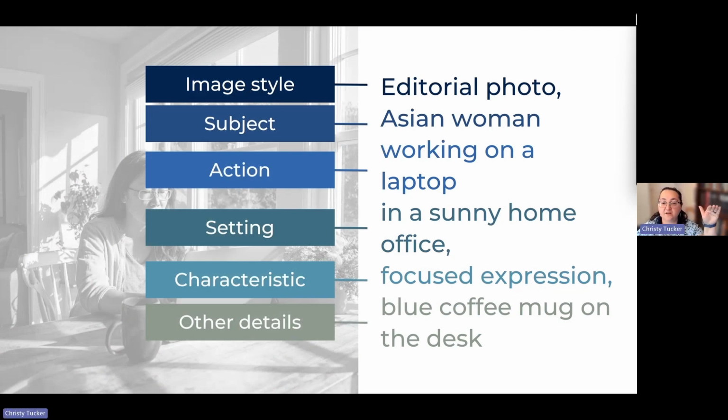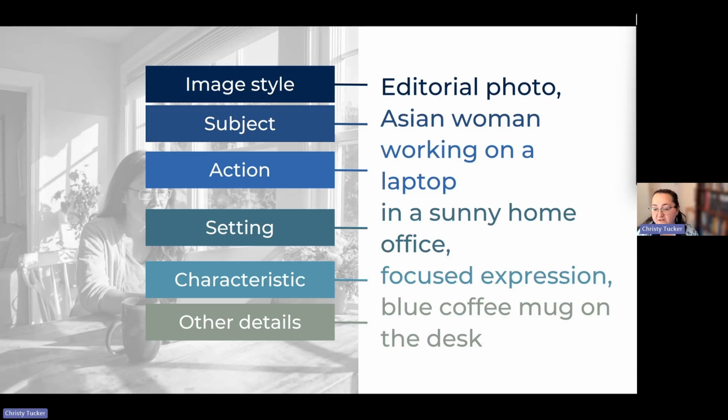So here's that breakdown. Editorial photo is the style. The subject is that Asian woman. It's that person. What is she doing? She's working on a laptop. The setting is a sunny home office. The word sunny here is also helping not just with the setting, but also with the lighting. And if you really want to get into more detail, there's a lot of language around lighting that you can use to refine your images more. A focused expression, that's a characteristic about that character. And an additional detail of a blue coffee mug.